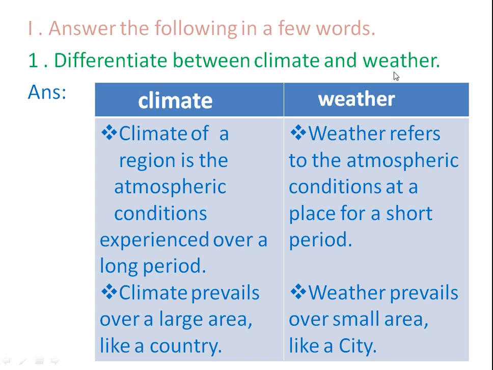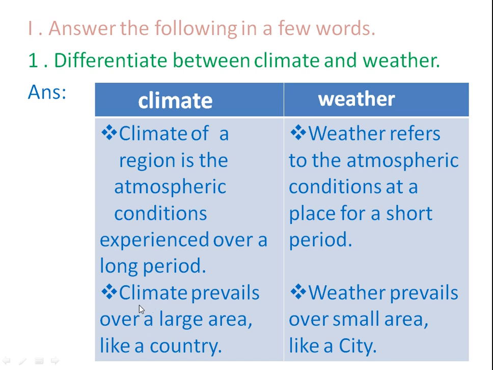What is the difference between climate and weather? See, weather is temporary and changes often, but climate remains stable over a long period. That is the main difference between the climate and weather. Climate of a region is the atmospheric conditions experienced over a long period. This we call the climate. Weather refers to the atmospheric conditions at a place for a short period. This we call the weather.